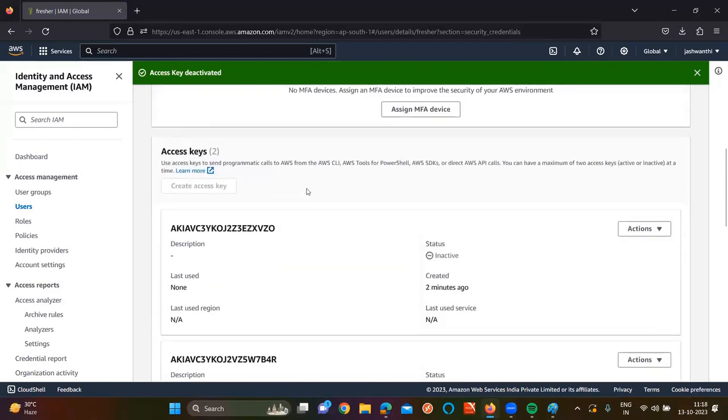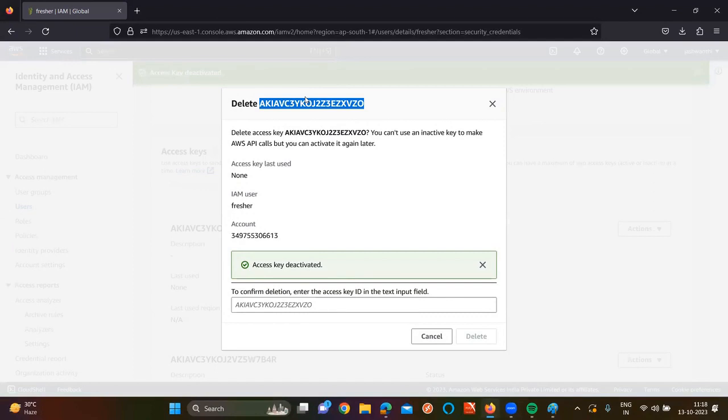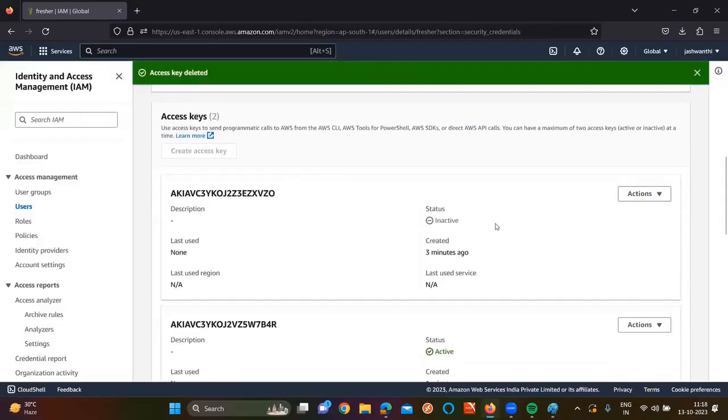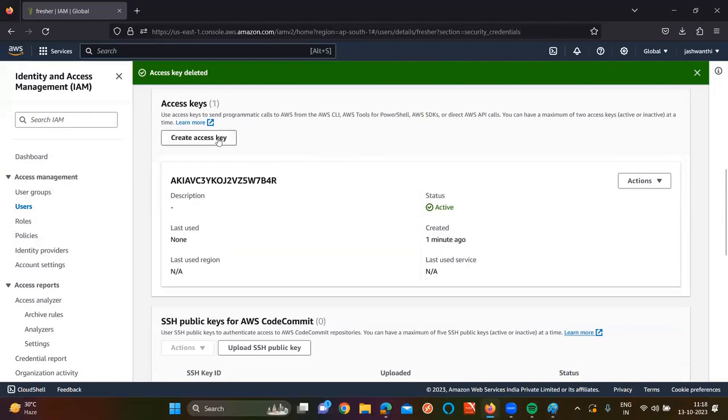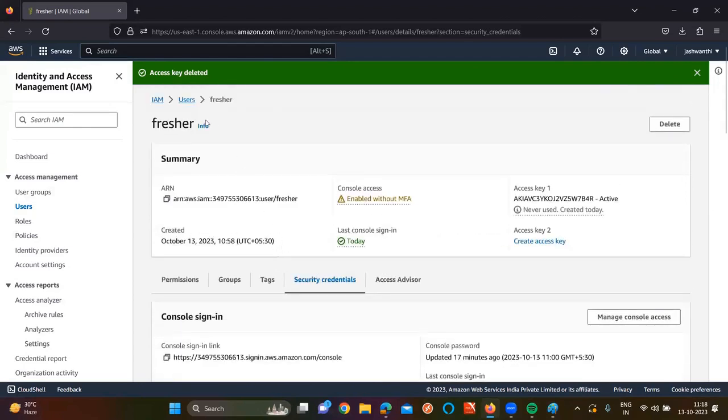What is the limit for access key and secret keys? If I try to create, it is showing, sir. But the moment if you go and if you try to delete this one, conformly it is going to show. Delete. Can you create one more thing now? So like that. So this is about the complete user details.